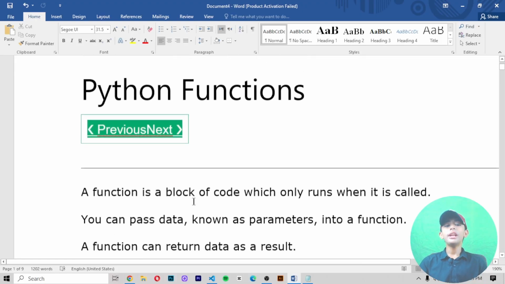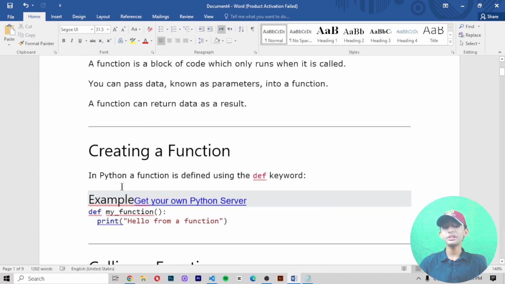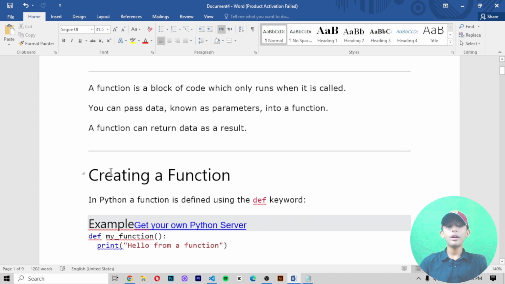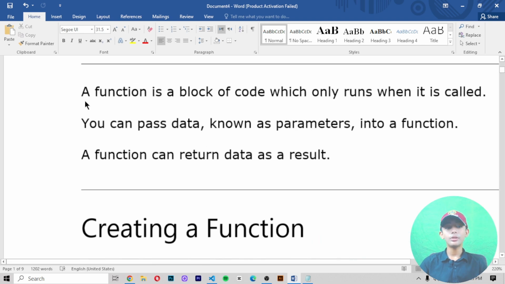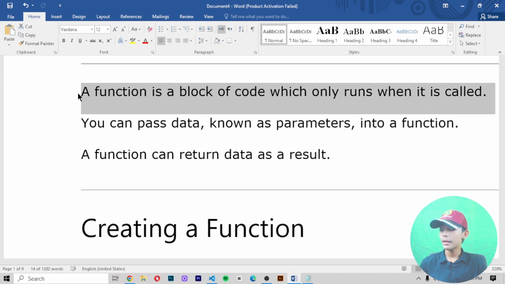So guys, in today's Python video, I am telling you about Python functions. There are many functions in Python, and in today's video we are learning about functions fully. A function is a block of code which only runs when it is called. When I call it, like I call this USB, then it will be running. So this is how a function is called.